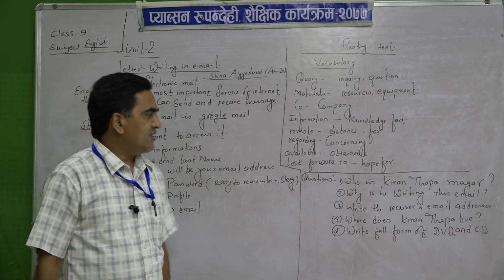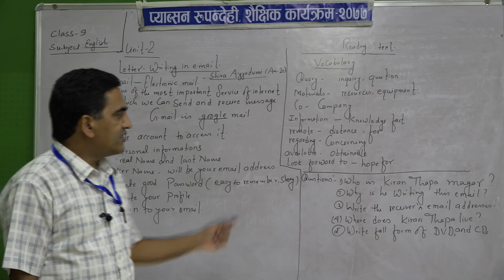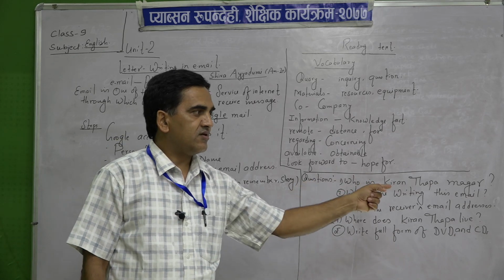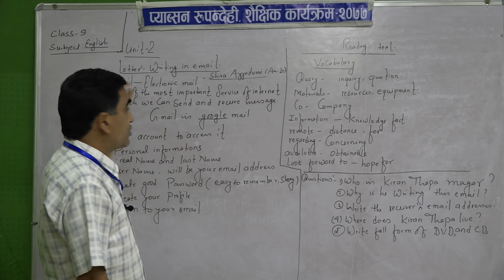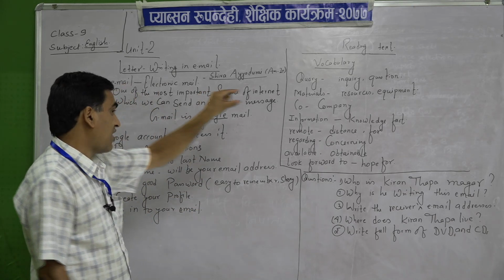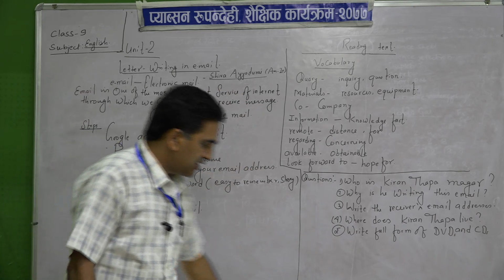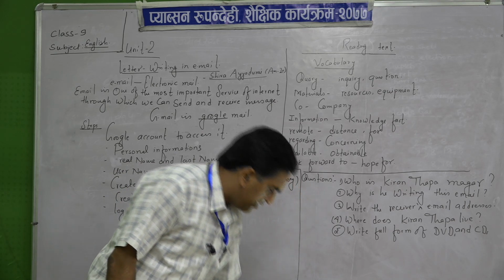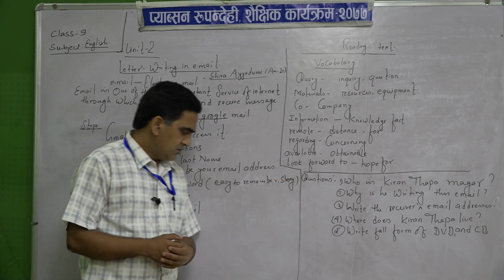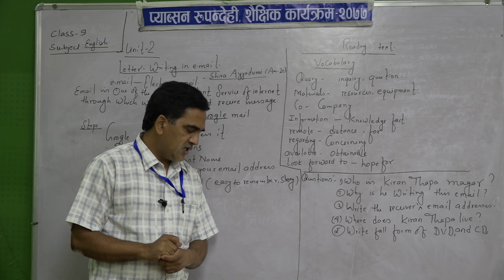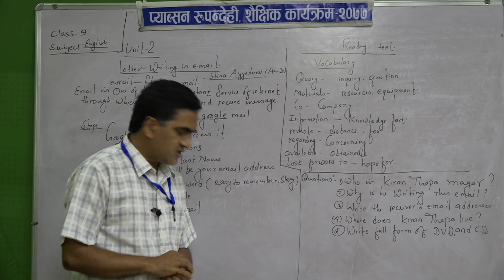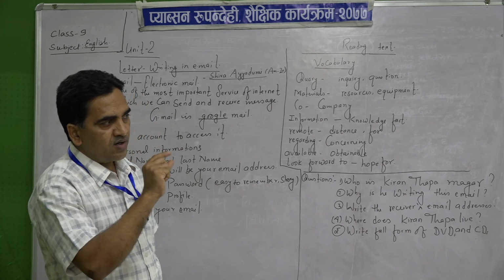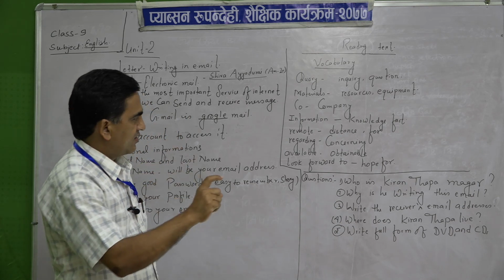Now, my dear students, write the receiver's email address. There is a "to" in this letter. So, write this email address. What is the email address? You can write here: learningenglish@educatenet.com. It is the receiver's email address. You can write it there.